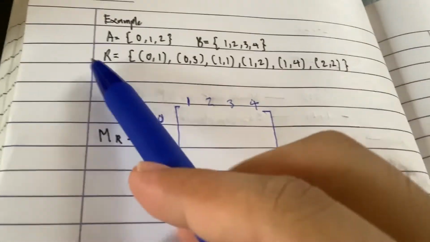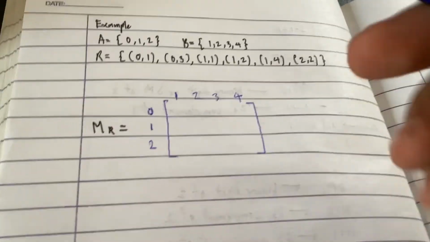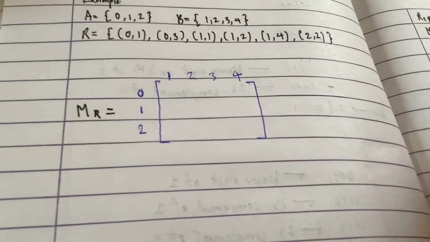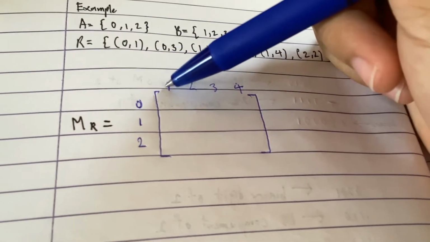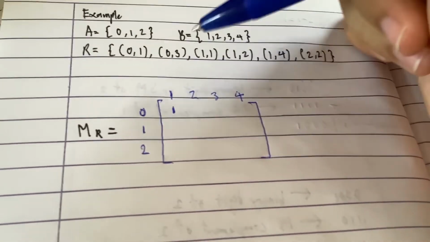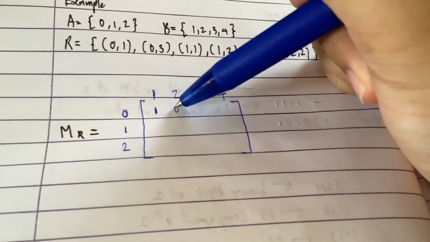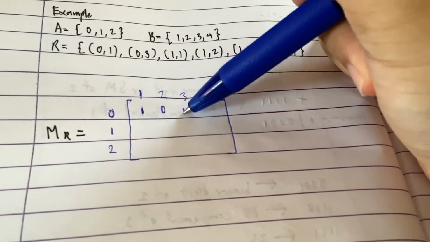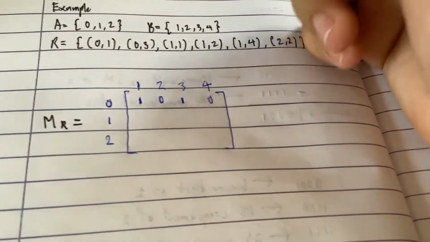And now we look at our relation and try to see if each pair is 1 or 0, right? 1 means true and 0 means false. So first we have 0, 1. Do we have 0, 1 in our relation? Yes, so this is true. We write down 1. And then what about 0, 2? Do we have 0, 2 here? No, we don't. So we write down 0. And then do we have 0, 3? Yes, we have 0, 3 in our relation, so we write down 1. Do we have 0, 4? We do not have 0, 4, so we write down 0. And so on and so forth.